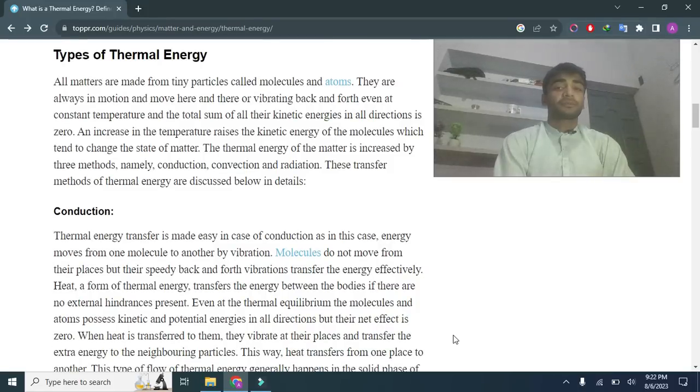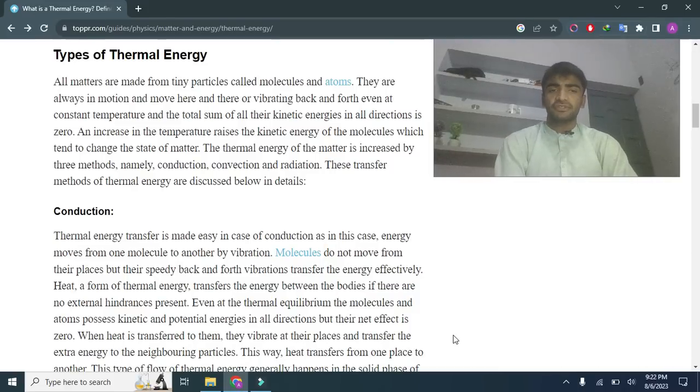There are some types of thermal energy transfer we discuss in this video. All matter is formed of tiny particles called molecules and atoms. They are always in motion, moving and breaking. As the temperature rises, the kinetic energy of the molecules increases, which results in a change of the state of the matter.